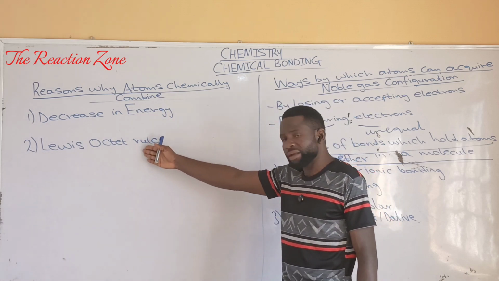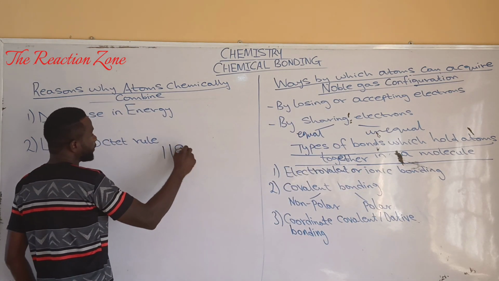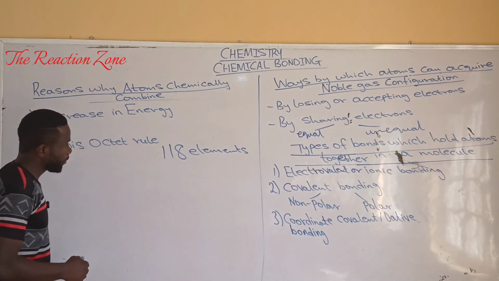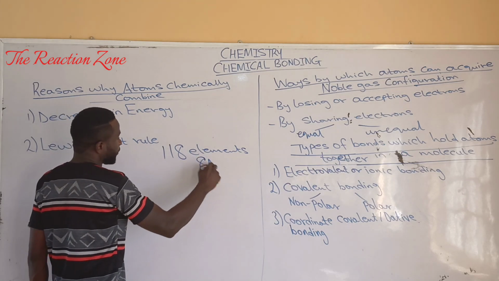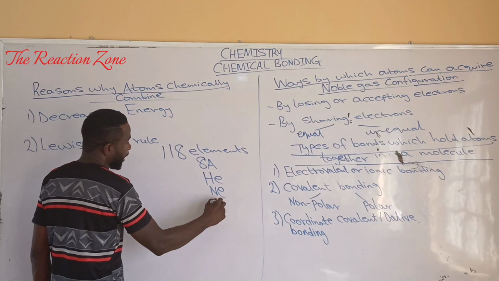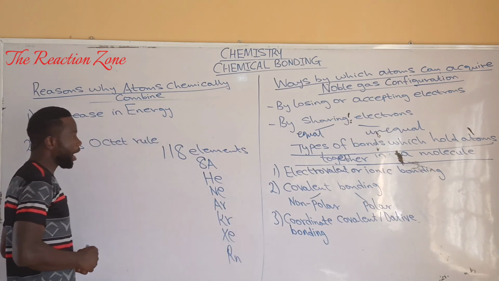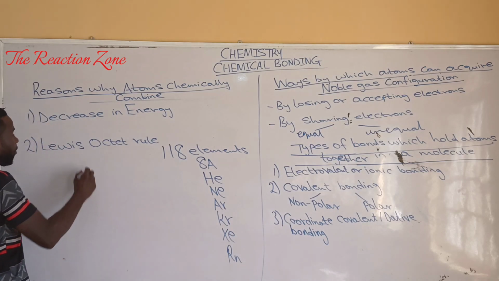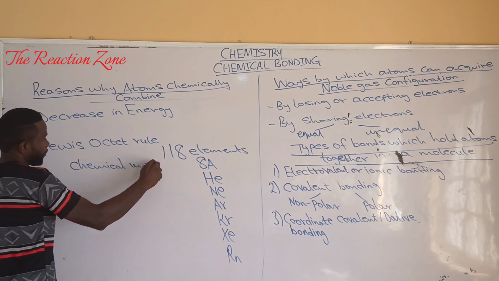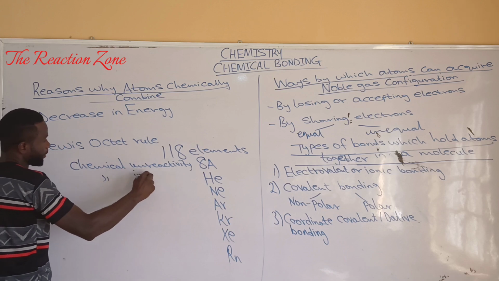The second one is to obey Lewis' octet rule. In the periodic table, there are 118 elements. And of these elements, the elements of group 8A, which are helium, neon, argon, krypton, xenon, and radon, are noteworthy for their chemical unreactivity, or you can say their chemical inertness.